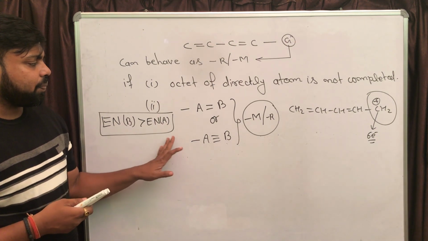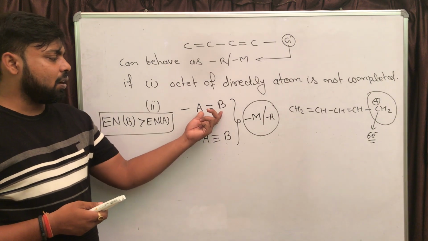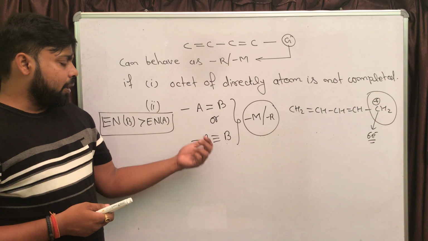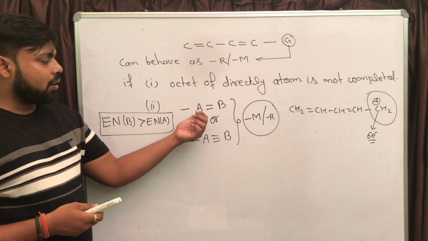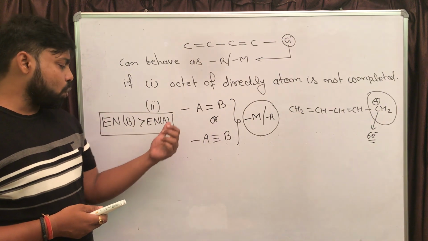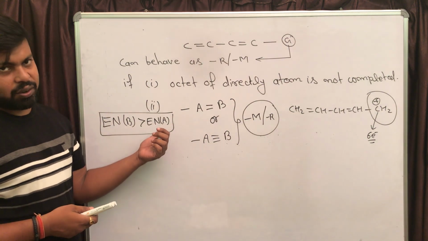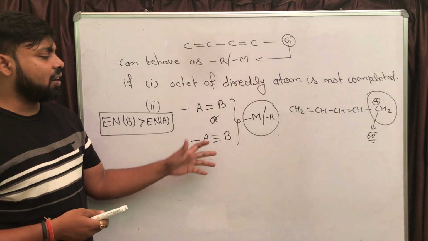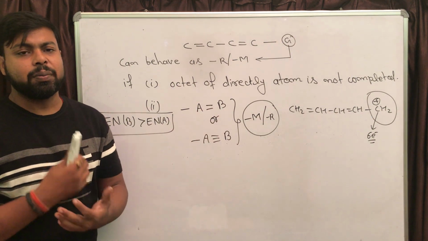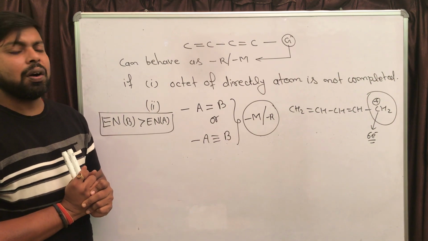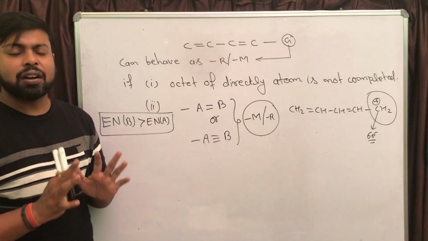Now the second one, there must be either a double bond or a triple bond, and definitely the atom which is directly attached with the conjugated system should have lesser electronegativity. If you are having this situation, then definitely these types of atoms or groups of atoms are going to behave as minus M or minus R groups, right?